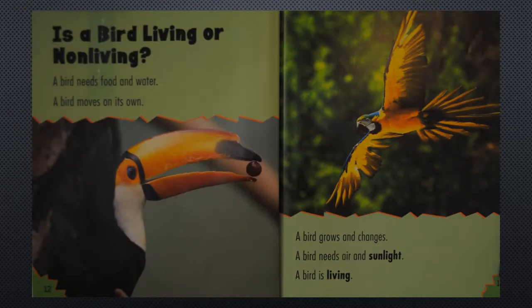Is a bird living or non-living? A bird needs food and water. A bird moves on its own. A bird grows and changes. A bird needs air and sunlight. A bird is living.